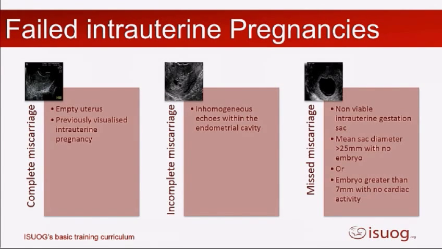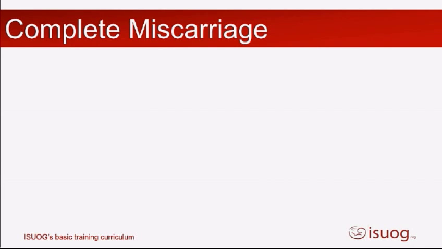The term we use is miscarriage, and there are basically three different types of miscarriage we will encounter when we're scanning. We're going to either have the complete miscarriage, where we can no longer see anything. Okay, the incomplete miscarriage, when there's a small amount of pregnancy tissue still left within the cavity of the womb, or we've got the missed miscarriage, when there is a sac or an embryo still present, but we know that it's no longer alive.